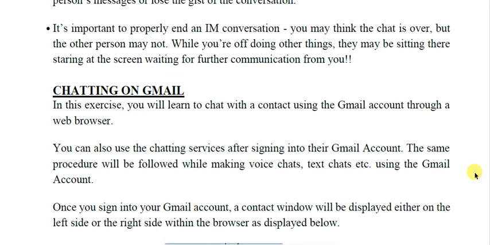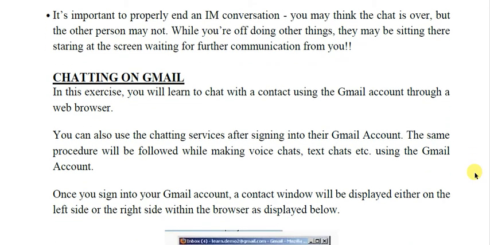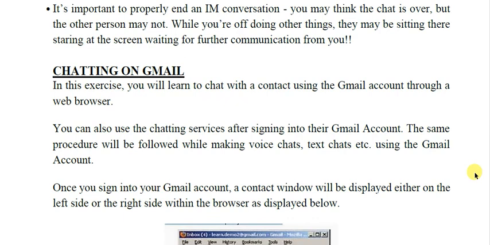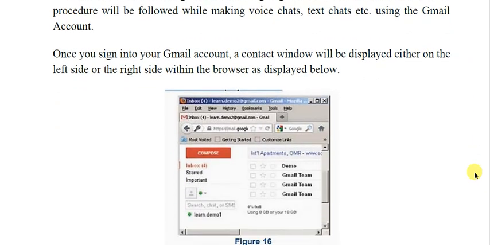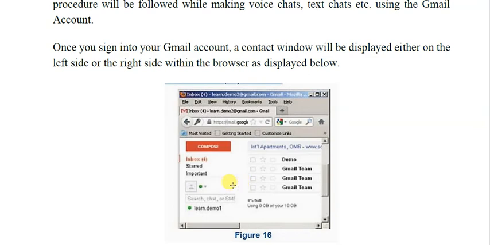First you should log into your Gmail account, and you can see that the chatting service is also available in your Gmail account. On the left hand side, you can see the contacts that are online, and you can directly start communicating with them.